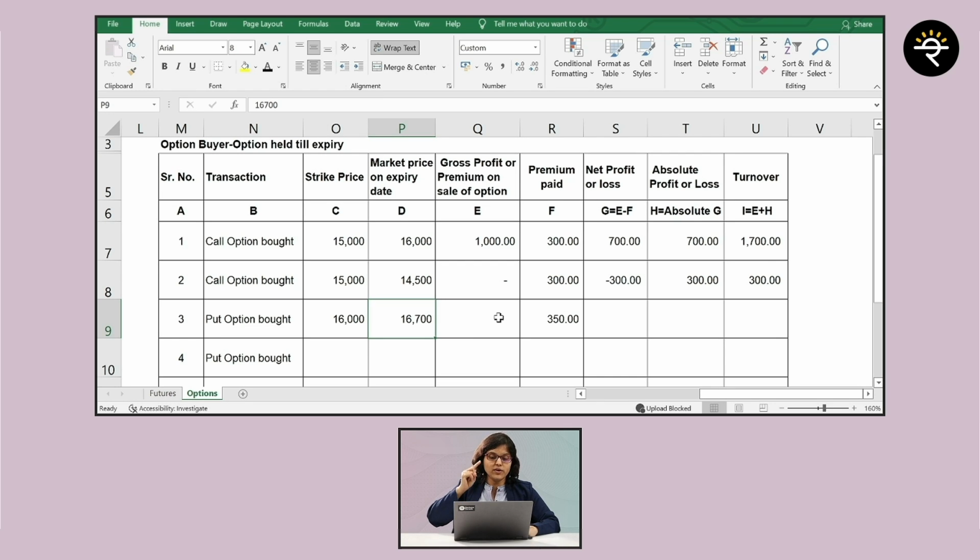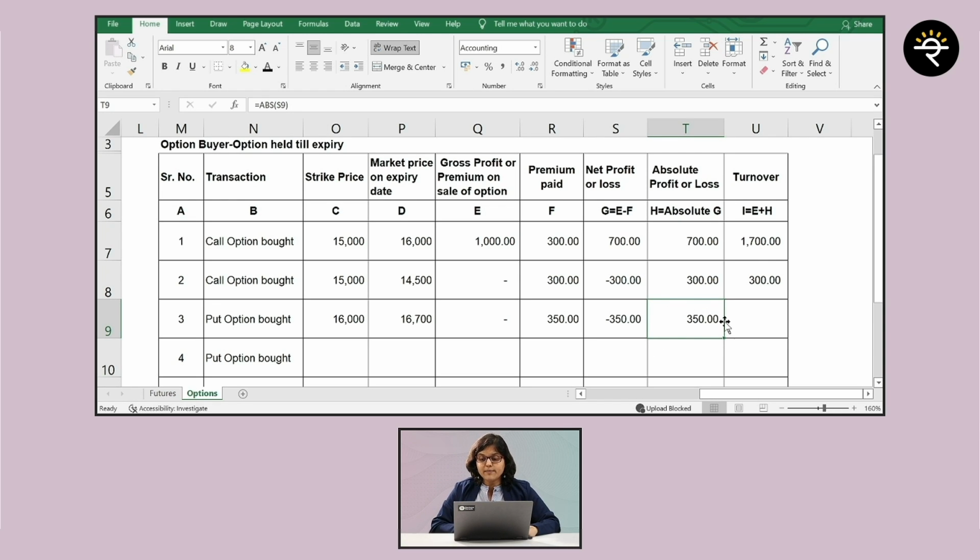Market went against your direction, it went up to 16,700. Are you going to execute the trade? Again, answer is no, you are not going to execute that. So how much is the net profit or loss? Only whatever is the premium paid, minus 350. Absolute, so remove the minus sign. The absolute profit or loss is going to be 350.